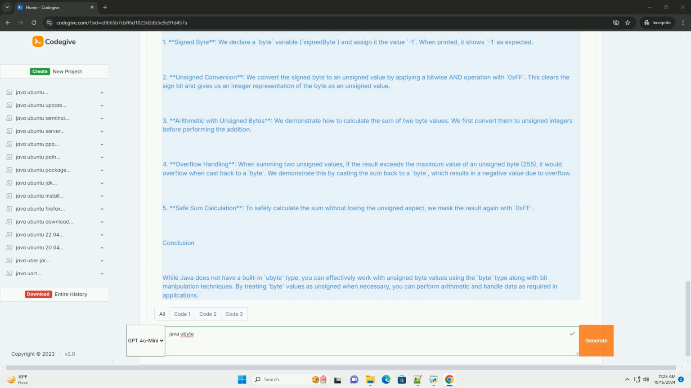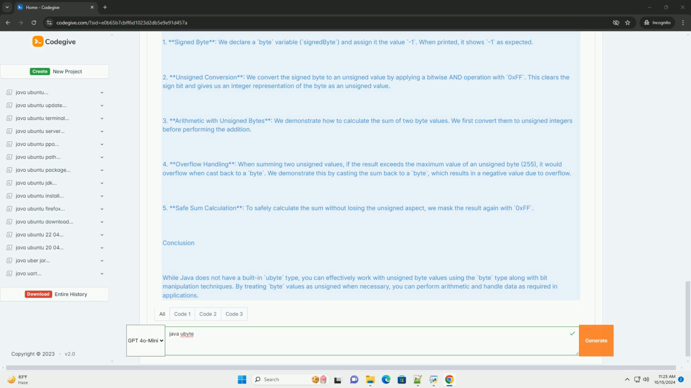Understanding the byte type in Java. The byte type in Java is defined as follows. Size: 8 bits, 1 byte. Range: -128 to 127.